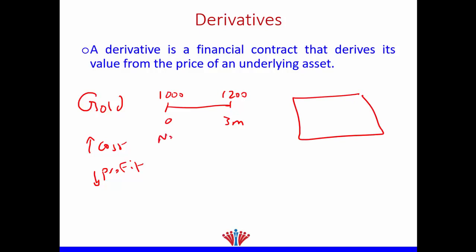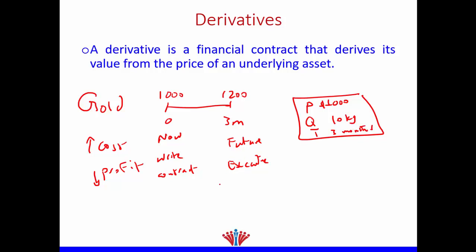So now we will write a contract. In the future, we will execute the contract, which means we will buy or sell as mentioned in the contract. So in this contract, we will have 3 major items. The first one is the price, quantity, and time. So if you'd like to fix the price at $1,000, so it says that I would like to buy gold at $1,000. The quantity, let's assume that you'd like to get 10 kilograms of gold. The time, after 3 months.